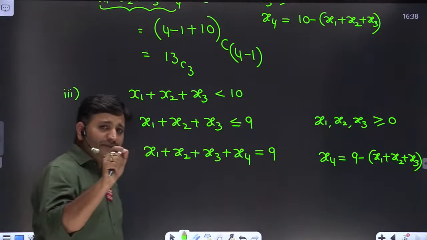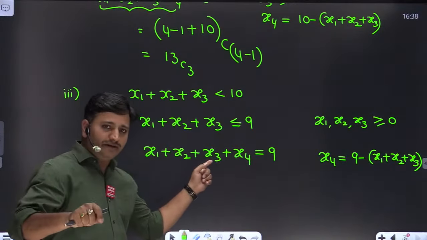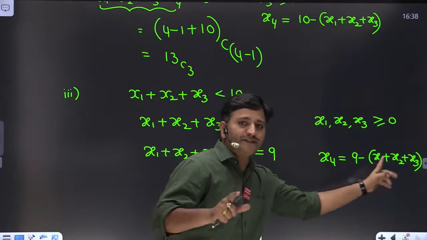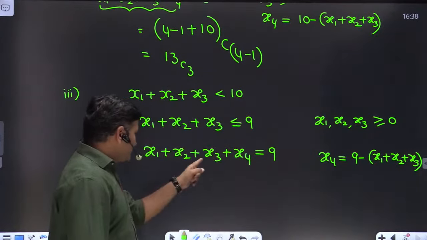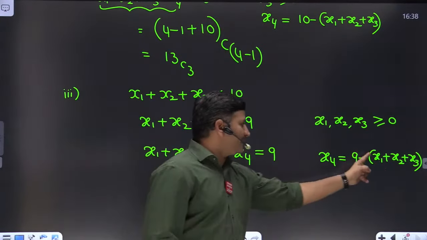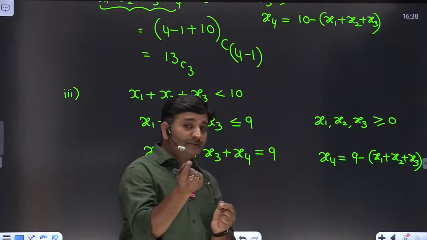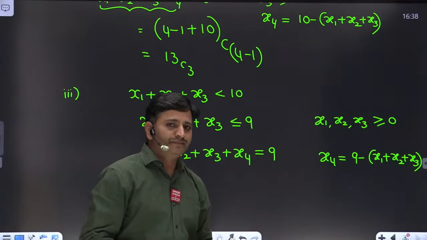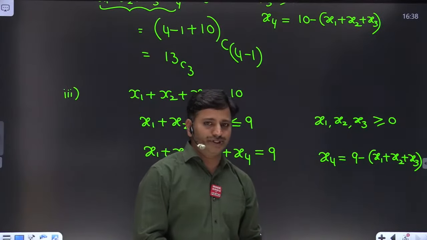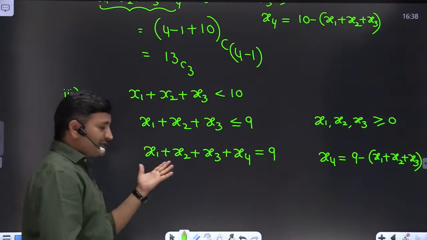Suppose the sum of the values of these three variables itself is 9, then we can write 9 minus 9, which is 0, friends. If the sum of the values of these three variables equals 8, we can write 9 minus 8, that equals 1. So x4 becomes 1. Clear? So there is a possibility that x4 also may be 0. Therefore we can treat it as a non-negative integer solution. We want to find the non-negative integer solutions for this problem.